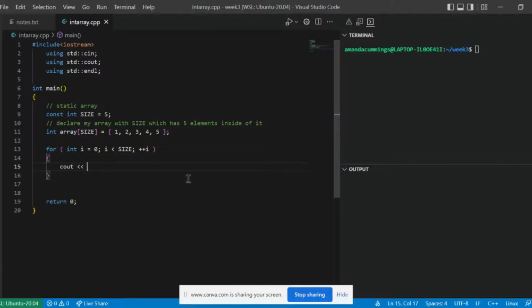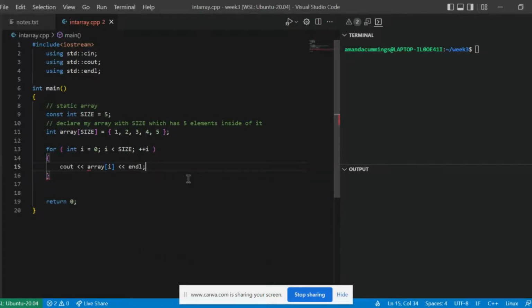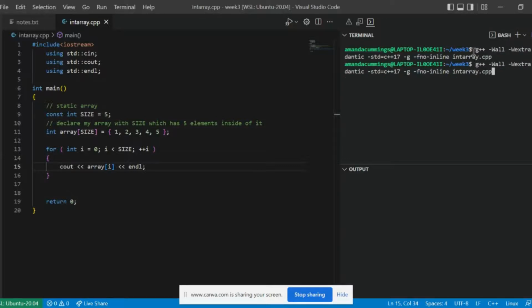I'm going to go ahead and display my array real fast and show you what's inside of it. So as you can see, I have my name. I'm using a variable name array, and I have access to it because this is within my local scope. i is going to increment, which means it's going to display until it reaches this maximum size. So as you can see, when I run my program, it's going to display 1, 2, 3, 4, 5.